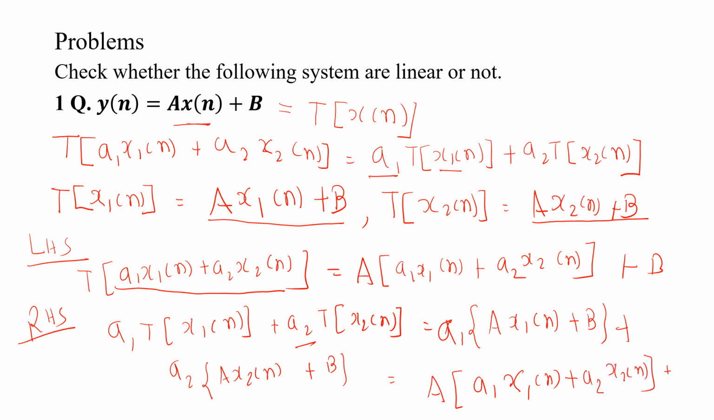plus A1 B plus A2 B. But here LHS has only plus B, so LHS is not equal to RHS. This does not obey superposition, so it is non-linear. You can see A1 B plus A2 B on one side where it is only B on the other, so as they are not equal, it is a non-linear system. I think it is clear.